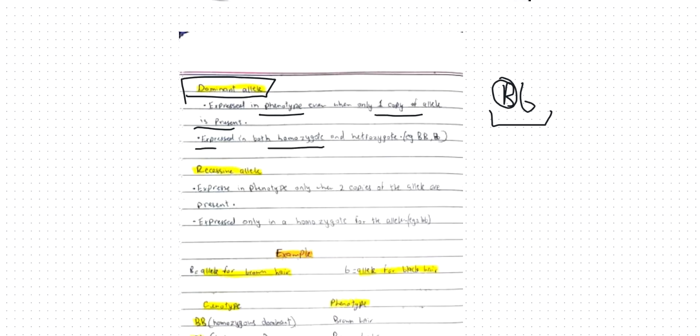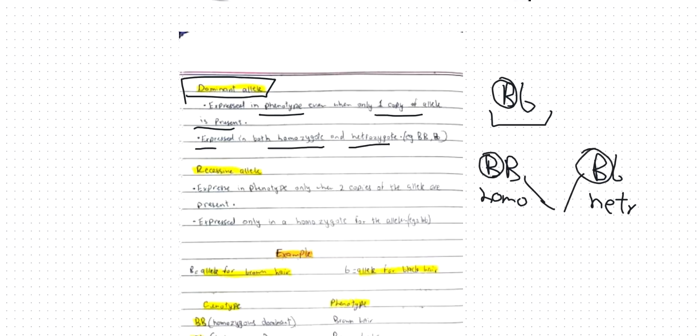What do I mean by this? Capital B, capital B, this is homozygous. And this right here is heterozygous. In both of these cases, my phenotype would be determined by the dominant allele. So the phenotype is given by the dominant allele in both the homozygous and the heterozygous.